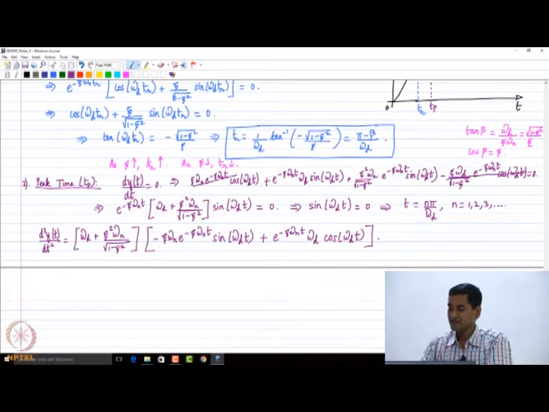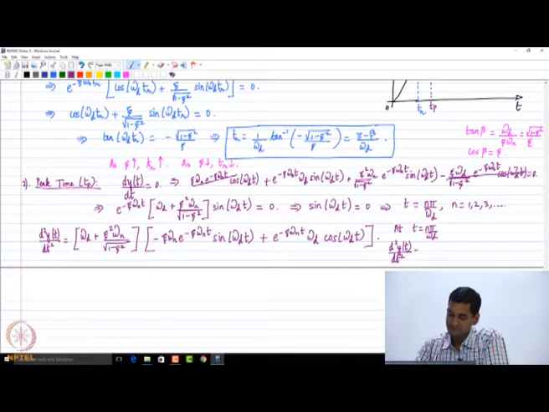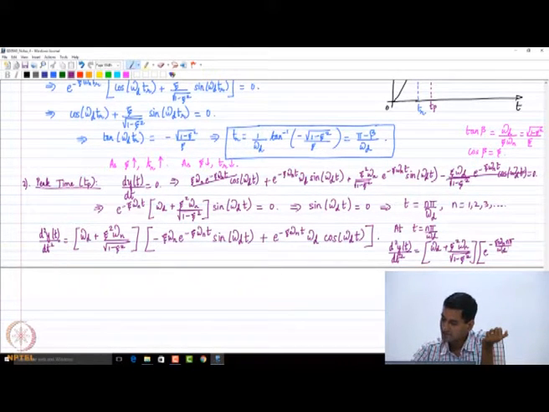Why does the first term vanish? At t equals n pi by omega_d, the second derivative becomes omega_d plus zeta squared omega_n divided by square root of 1 minus zeta squared, multiplied by, first term vanishes because it becomes sin n pi, that's 0. So we get e power minus zeta omega_n n pi by omega_d, which is a finite number anyway, times omega_d times cos n pi.